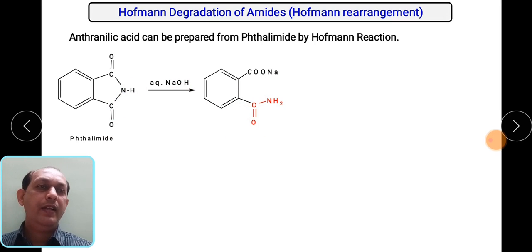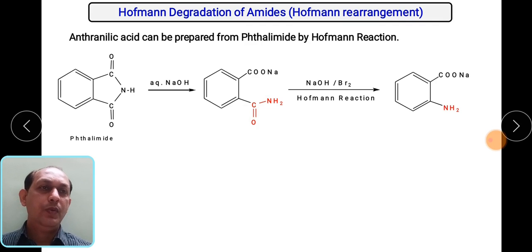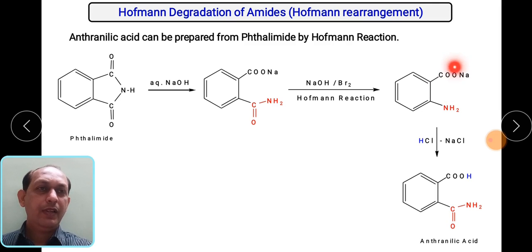Now this amide will be converted into NH2 by the Hofmann reaction. Now this is a sodium salt, just like the sodium salt of a carboxylic acid. In the next step, in presence of acidic condition, HCl, this Na will break off and form NaCl, and you will get the H which is coming from HCl.